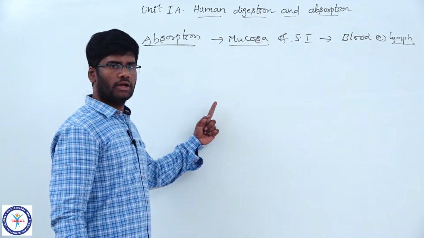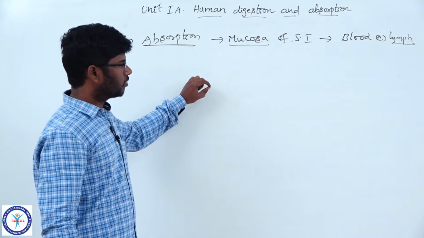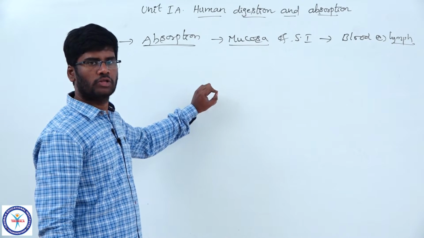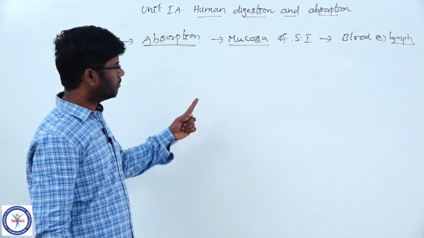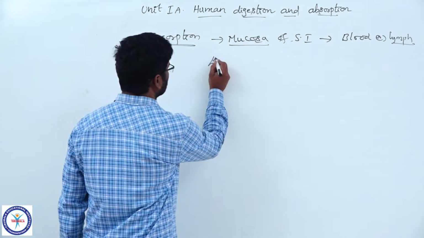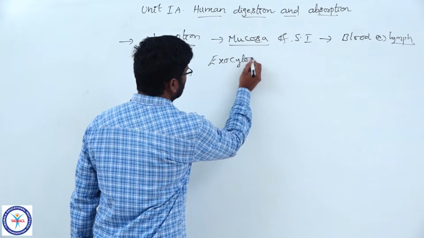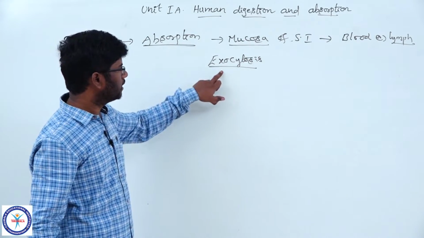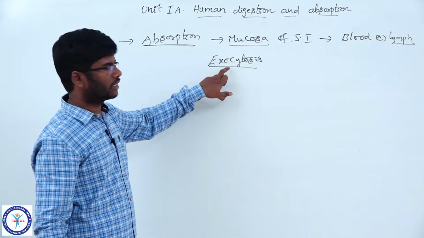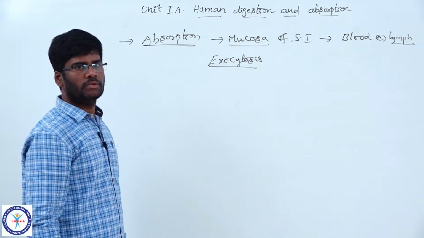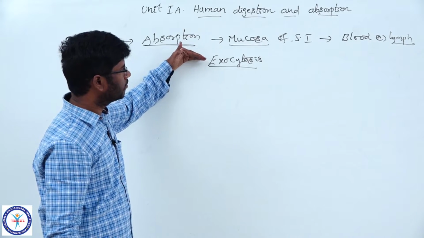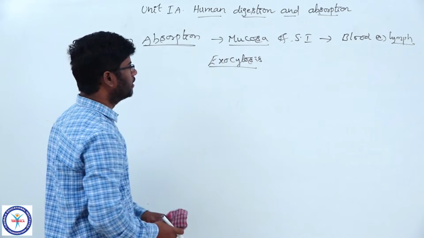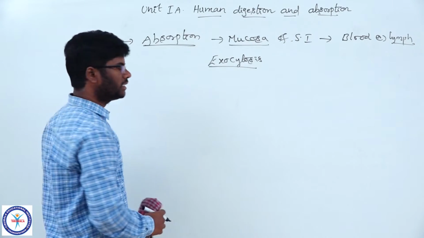One important point I forgot to teach. Chylomicrons from the enterocytes are absorbed into the lacteal by the exocytosis process. What is meant by exocytosis? Exocytosis is a process by which the contents of the cell are carried out to the exterior, that is, from the enterocytes into the lymph capillary. Lymph capillary is nothing but lacteal. Now I am going to explain the process of absorption diagrammatically.